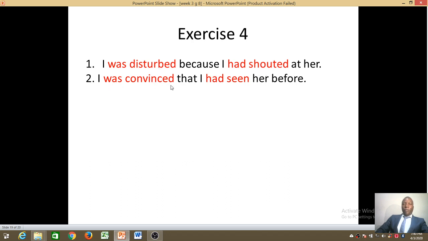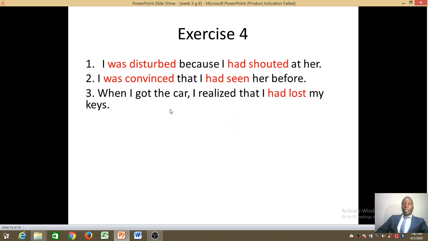I was convinced that I had seen her before. Was convinced, past participle. Had seen is in past perfect. Now read this sentence and tell us this word had lost. Is it past participle or past perfect? You're right. Had lost is in past perfect.